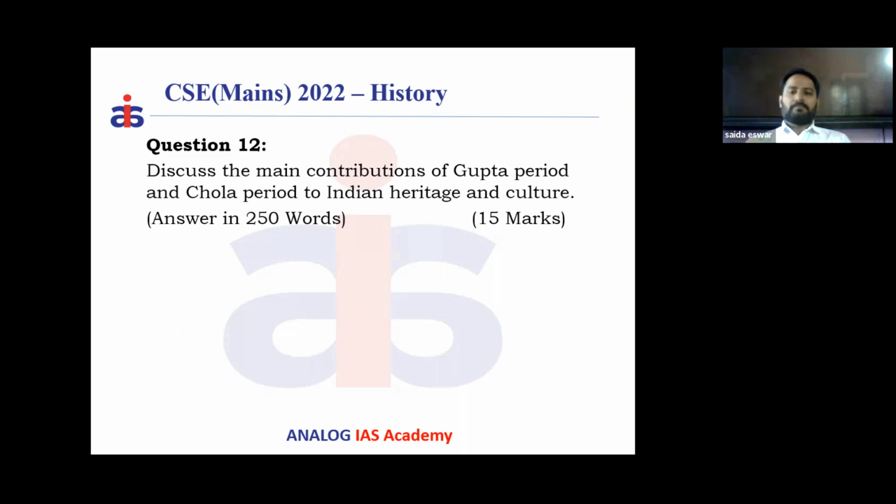And when it comes to the Chola period, Dravidian art and architecture reached its high watermark during the Chola period. These Cholas created the Dravidian temples. In the Dravidian temple, we have the multi-pillared hall and the Garbhagriha. On top of the Garbhagriha, we have the Vimana, and the Vimana reached its perfect point with the Cholas. The Cholas' uniqueness is they focused on the gopurams, which are the entrance gates. We have to highlight that.